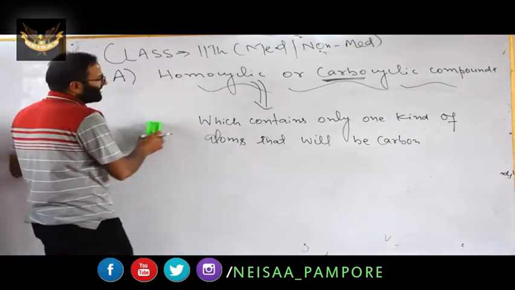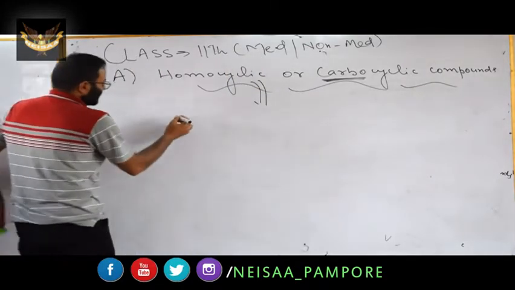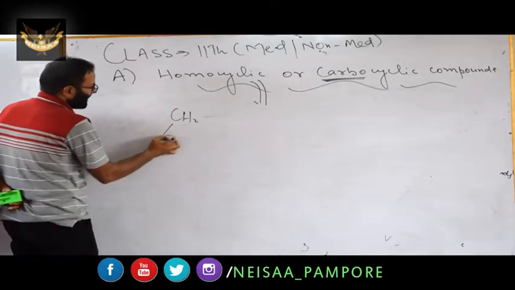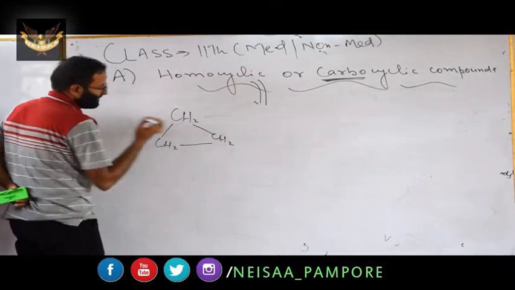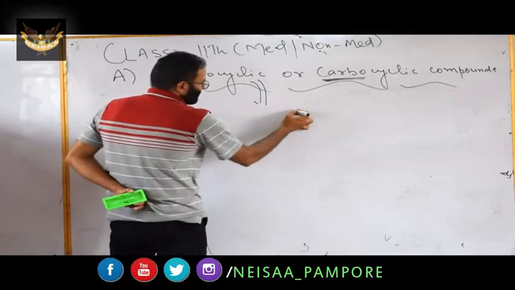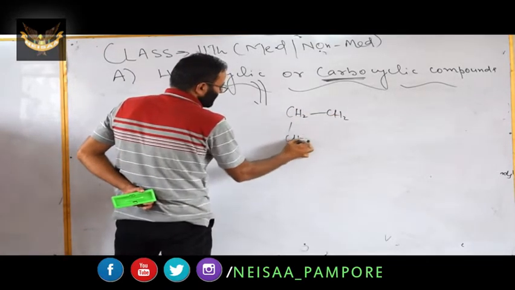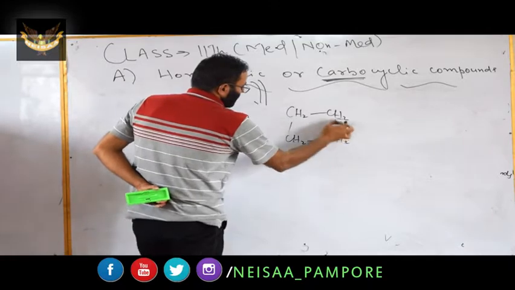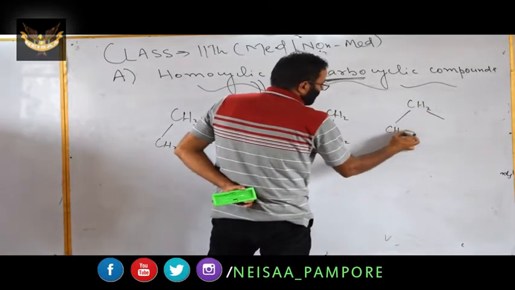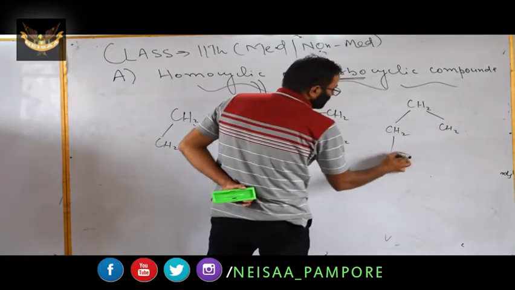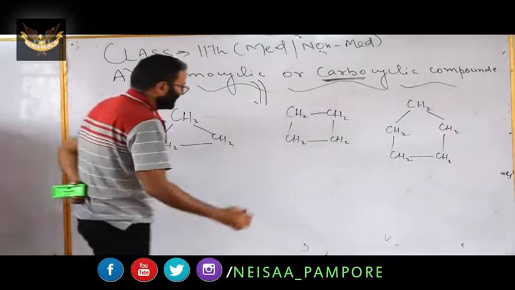For example, to understand this type, you have cyclopropane. Remember this point. When you have 4 carbon atoms, it becomes cyclobutane. When you have 5 carbon atoms, you will have cyclopentane.